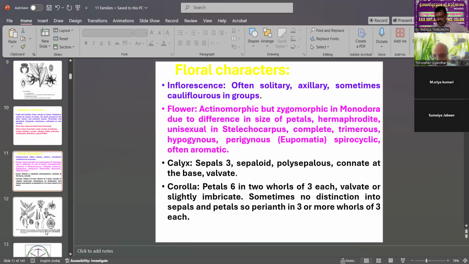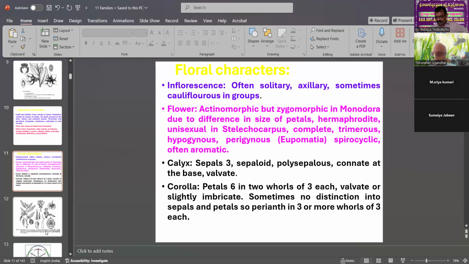That is one character. Then the floral characters: the inflorescence is often solitary, only single, axillary, sometimes cauliflorous, in groups. Cauliflory is a special feature of the plants of dicotyledons. It can develop flowers directly from the main stem.